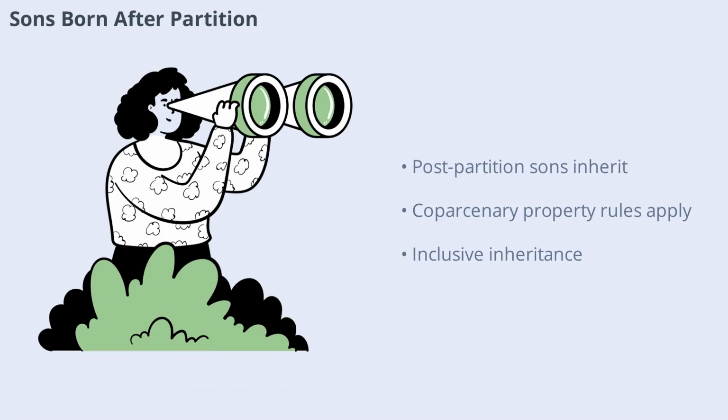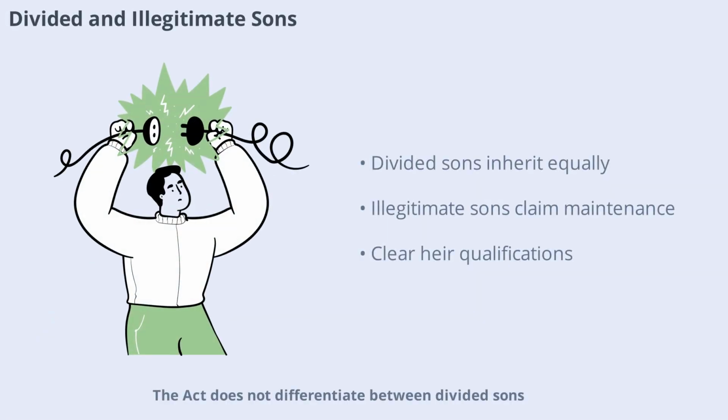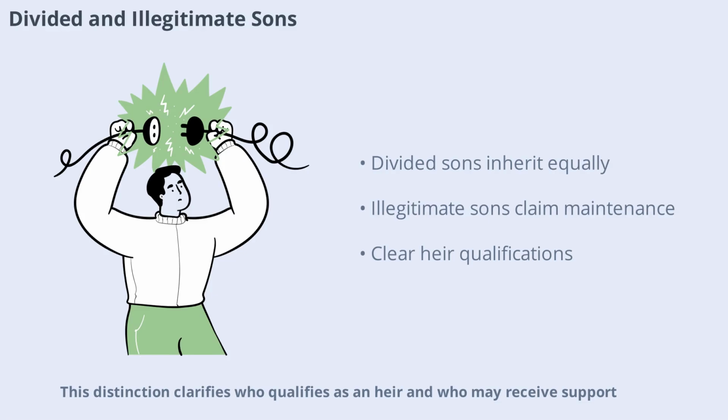The property becomes their coparcenary property, and succession is governed by Section 6 for coparcenary property and Section 8 for separate property. This ensures that new family members are not excluded from inheritance. The Act does not differentiate between divided sons and sons who remain joint with their father, except for undivided interest in coparcenary property. However, illegitimate sons are not entitled to inherit from their father, though they may claim maintenance as minors. This distinction clarifies who qualifies as an heir and who may receive support.